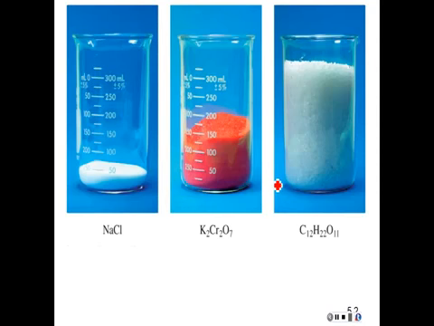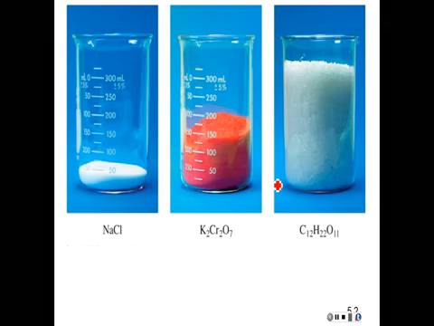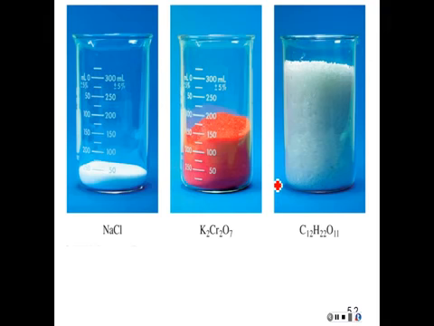Let's take a look at some compounds now, because just as we can have moles of elements and moles of atoms, we can have moles of compounds. So here are 3 compounds. We have some sodium chloride. In the middle, we have some potassium. You recognize K, potassium. We have some potassium dichromate. And then over here, we have some sucrose, or table sugar. So if I want to figure out how much 1 mole of these compounds weighs, it's going to be pretty simple. I'm going to look up the atomic masses of each one and then just add them up.